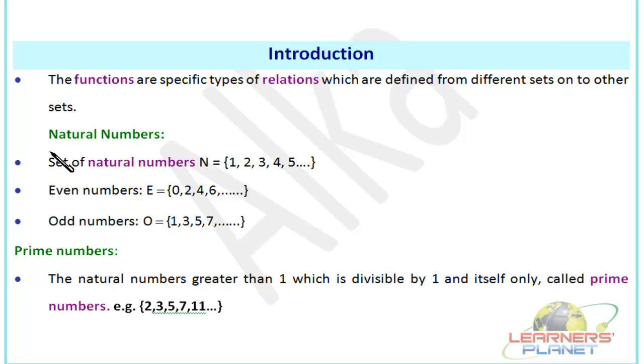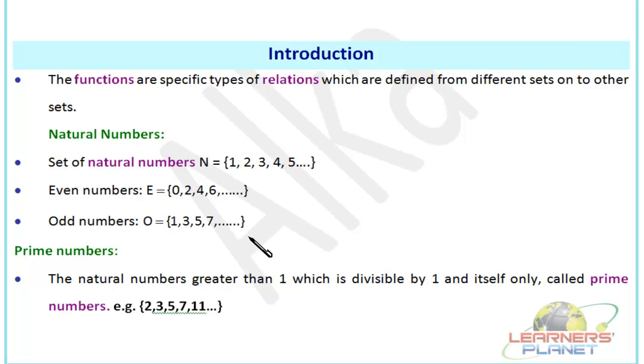First of all, we take natural numbers. You might be knowing about natural numbers, the numbers that occur in nature, right? The whole numbers except zero, the full numbers you can say, no fractions, no decimals. The set of natural numbers is 1, 2, 3, 4, 5, till infinity you go on, right? Then even numbers you must be knowing, the numbers which end in 0, 2, 4, 6, 8, okay? The odd numbers, the numbers which end in 1, 3, 5, 7, 9. So these are odd numbers.